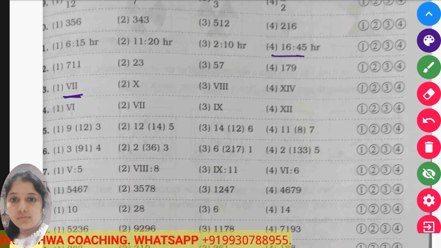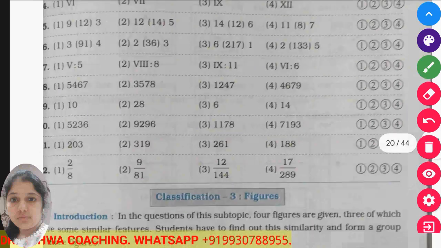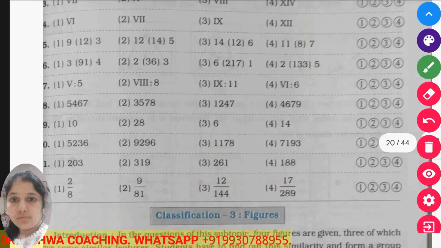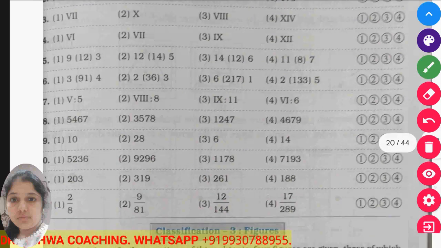Now for this, it is number 7, this is number 10, this is number 8, and this is number 14. Okay. Now which one is odd here? All the numbers are even numbers, but 7 is an odd number. So 7 is the odd one here. Okay, so like this you have to think and you can give the answer.